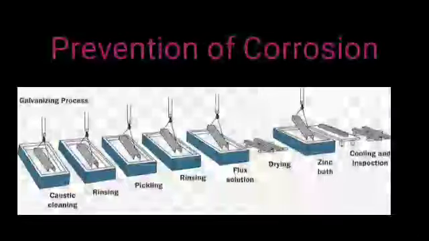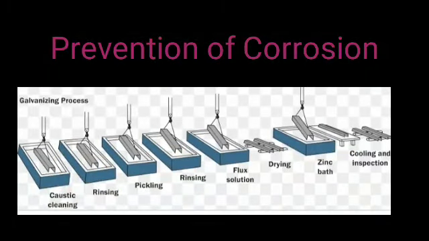Prevention of corrosion. Various methods are used to protect metal from corrosion. Special attention is paid in almost all the methods so that iron does not rust. We can lower the rate of the process of rusting iron.